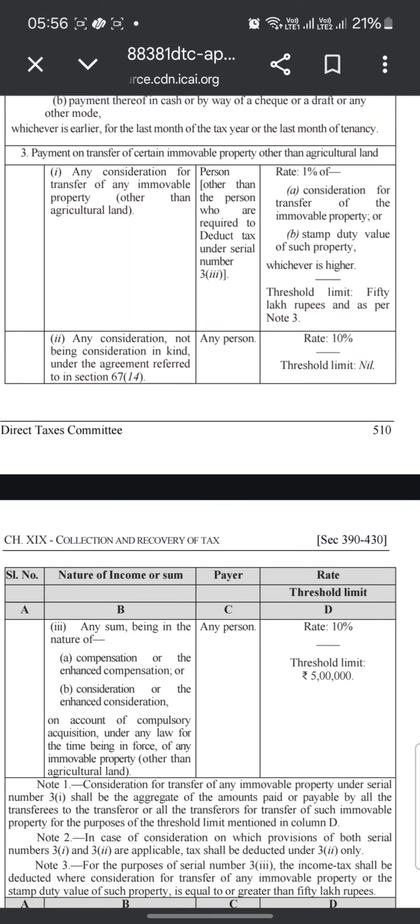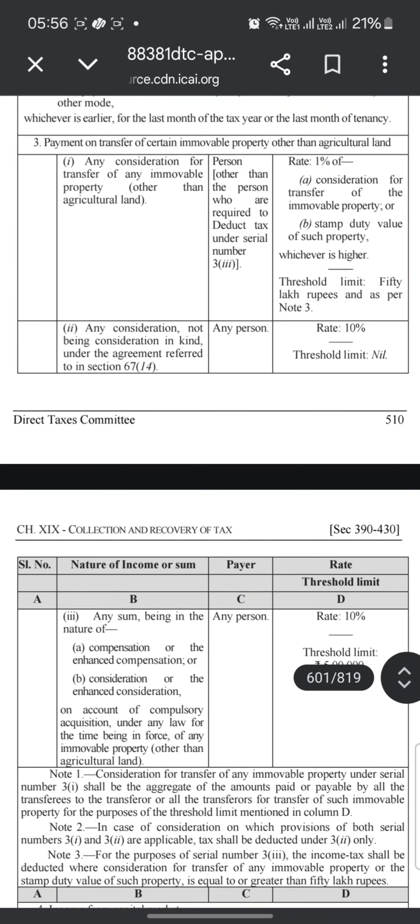Now coming to payment on transfer of certain immovable property other than agricultural land: any consideration for transfer of any immovable property other than agricultural land, to a person other than those required to deduct TDS, attracts 1% of the consideration or stamp duty value, whichever is higher, and the threshold limit is fixed at 50 lakhs. In the earlier Income Tax Act 1961, this was section 194IA, where we deducted 1% TDS on the consideration or stamp duty value, whichever is higher.